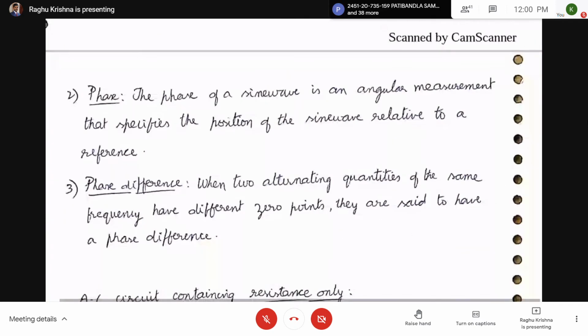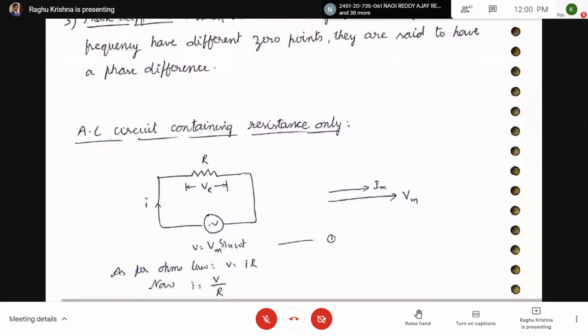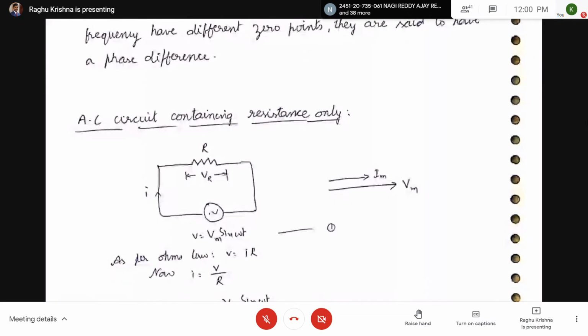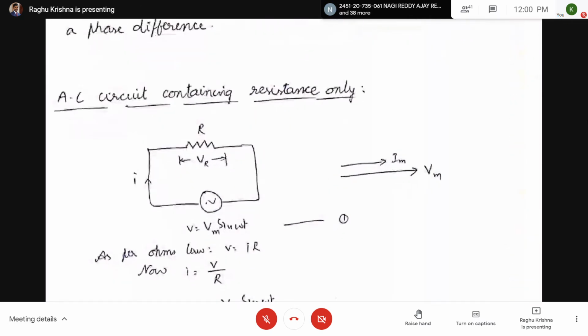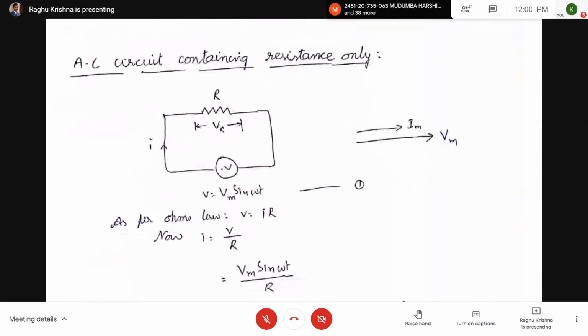Now let us take AC circuit containing a resistor only. So we have AC circuit. Here you have taken an alternating voltage source. So it is represented with sinusoidal symbol.